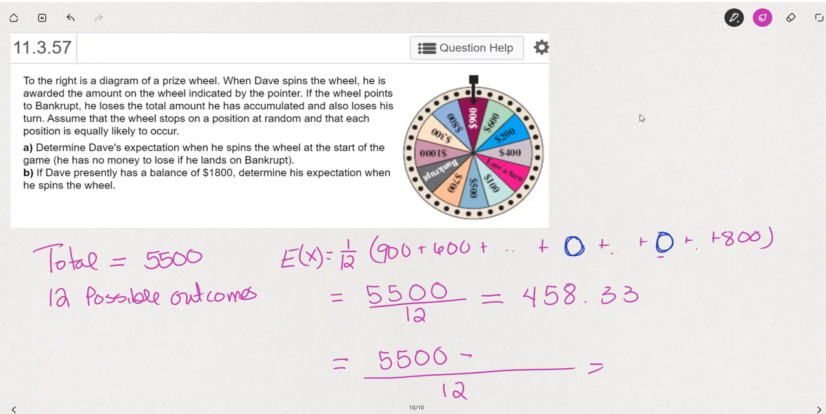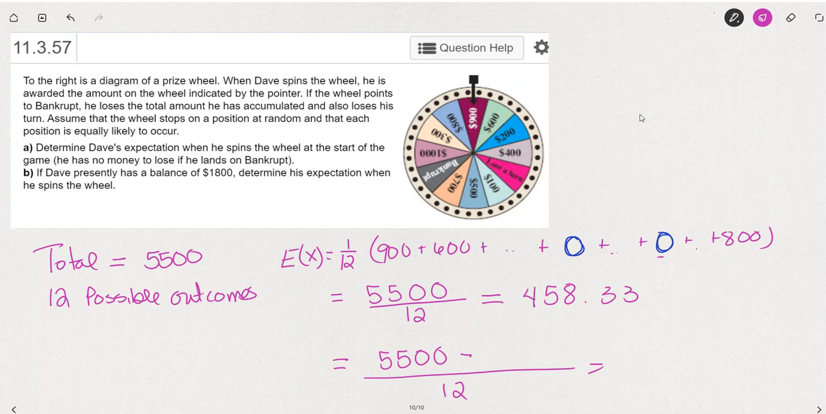This is a great example. This is from the expected value section 11.3, and it's the wheel that Dave is spinning, and he has a possibility of going bankrupt, losing a turn, or winning all these different prizes. It looks like this is slanted really nicely in his favor, but to really calculate how much he could expect to win over the long run, we would need to work out the expected value.